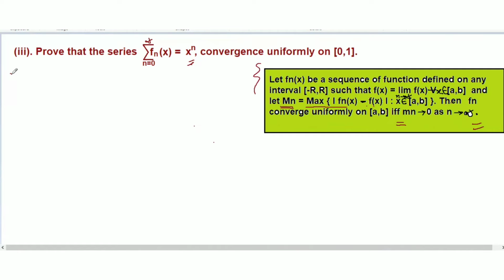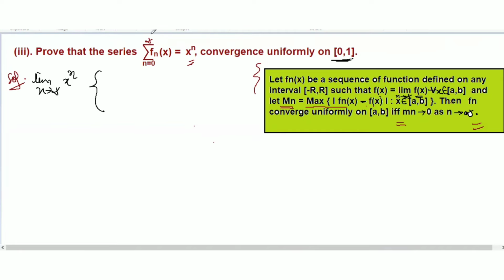Let's try to do this question, solution. What we will do here, with x to the power n, is find fx equal to limit n tends to infinity of fn x, on the interval 0 to 1.